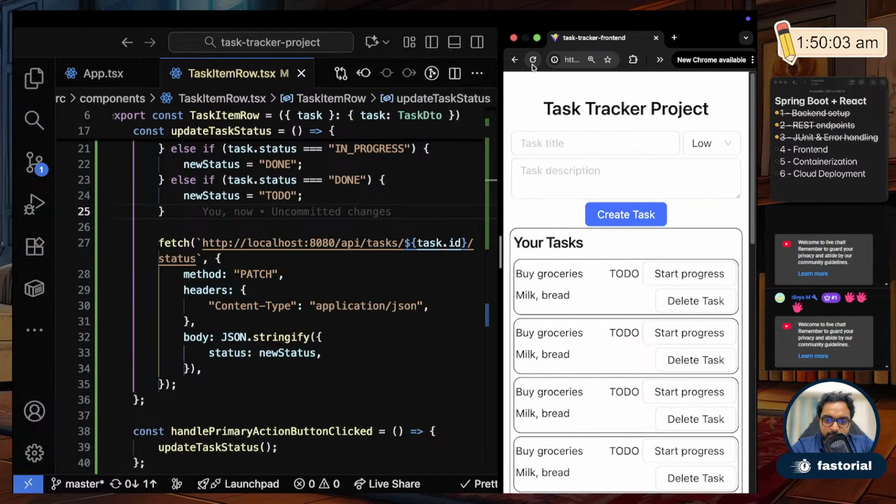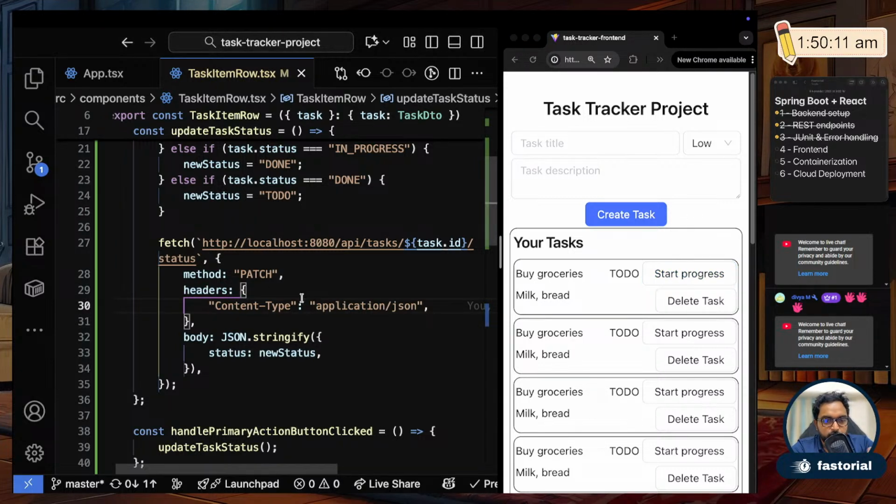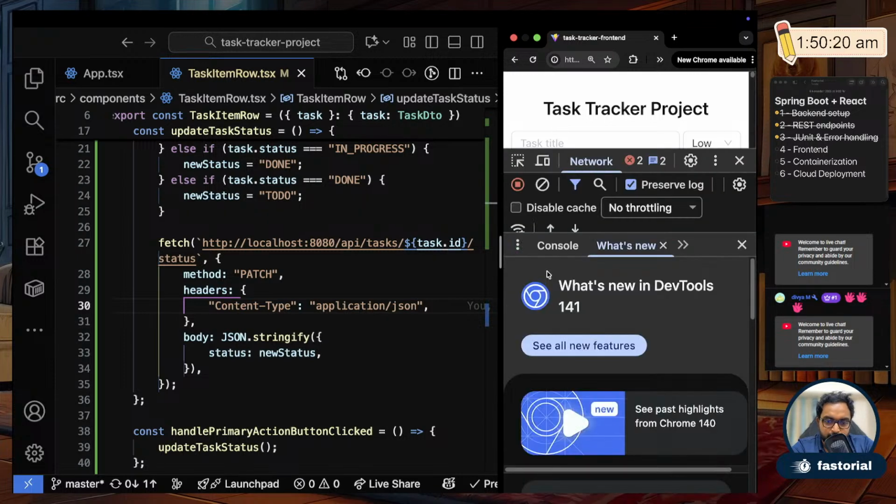Let me refresh this page and I'll start progress on this first item. If I click this, it actually started the progress, but you can't see it here yet because I have not written code to refresh that item when progress starts. So I'll refresh this page. Oh, it still didn't work. So let me see what happened there.